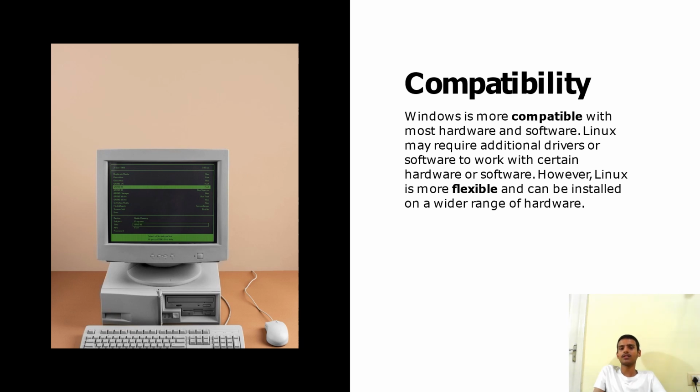Windows is more compatible than Linux, while Linux needs additional drivers to work with certain hardware or software. Let's move to the next slide.